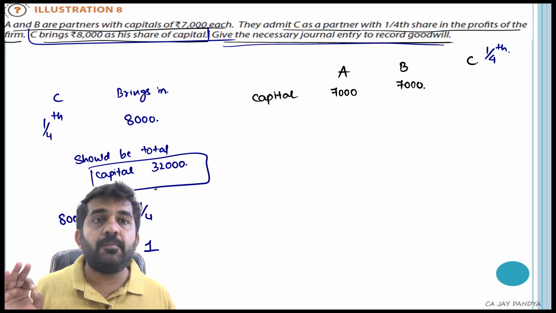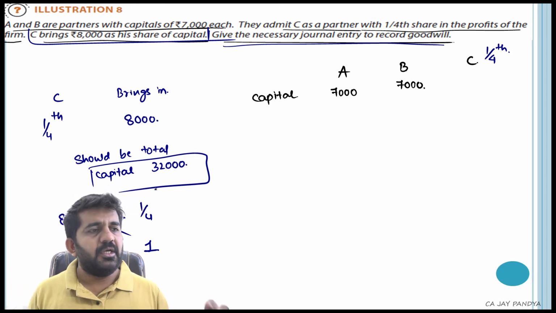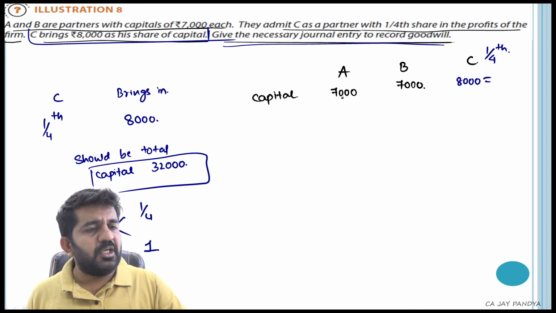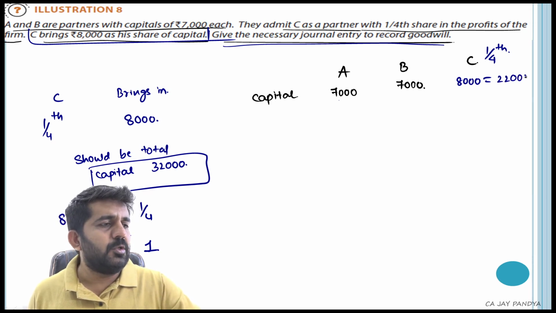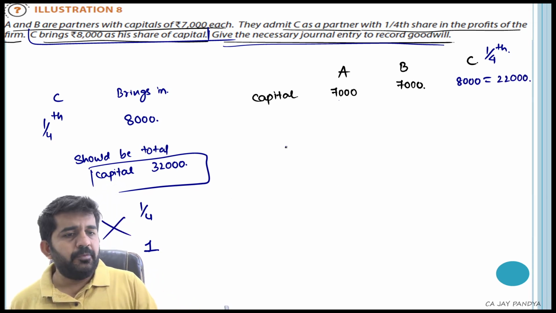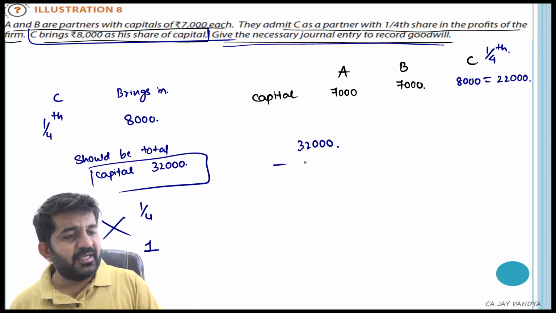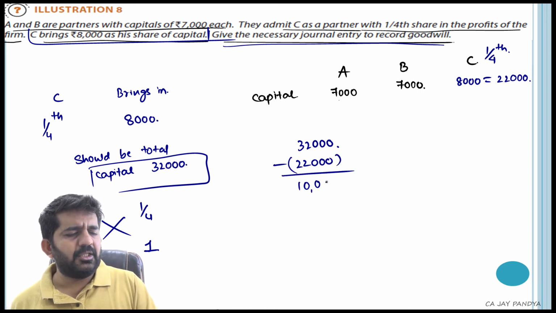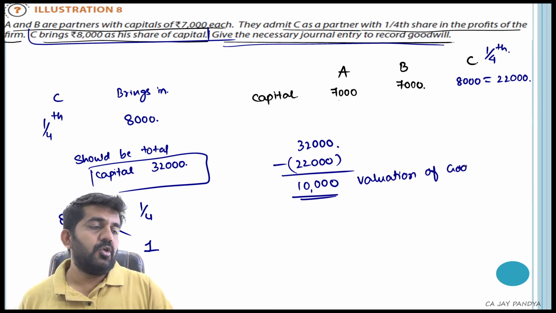So if I want to become 100% owner of this business, the value is 32,000. How much capital right now? 7 plus 7 is 14 plus 8 is 22,000. What should be the capital? 32,000. What is the capital? 22,000. Remaining 10,000 is the valuation of goodwill.